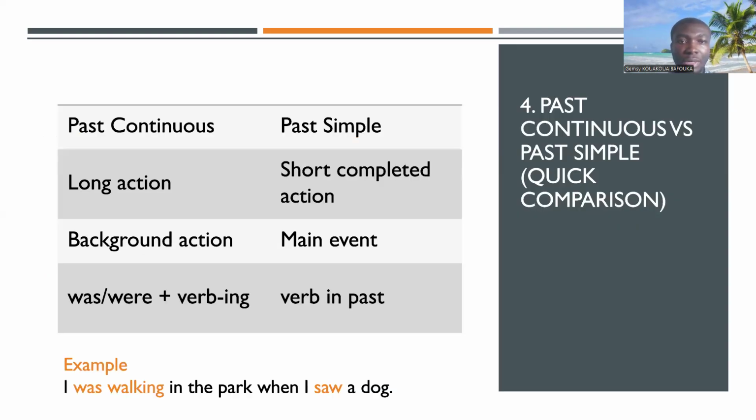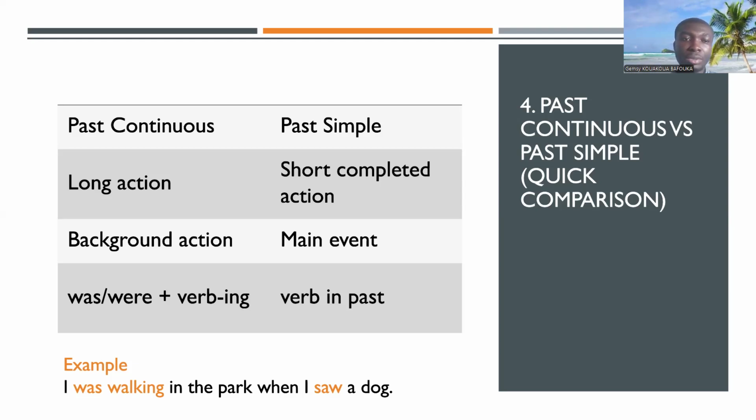So now, guys, let's have a look at the difference between the past continuous and the past simple. The past continuous is used for long actions, so ongoing actions in the past, okay? But the past simple, we use it when we want to express short completed actions, so completed actions in the past. The past continuous emphasizes the duration, while the past simple emphasizes the result, okay?